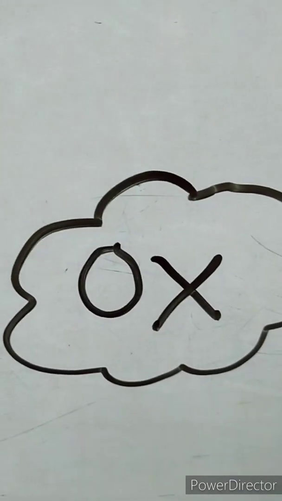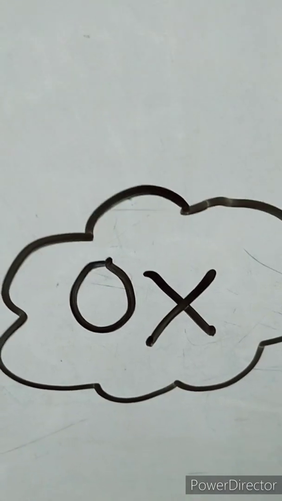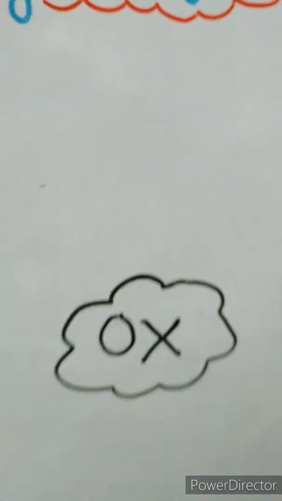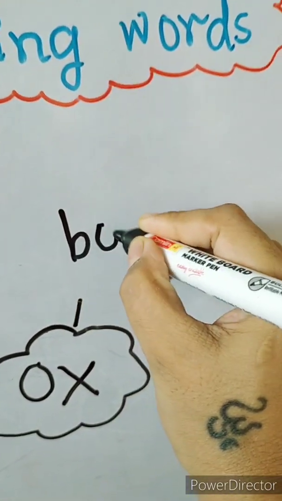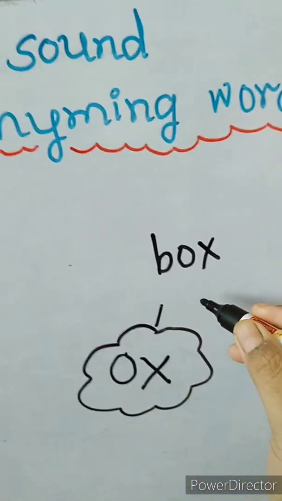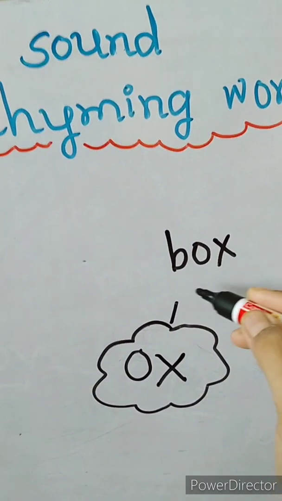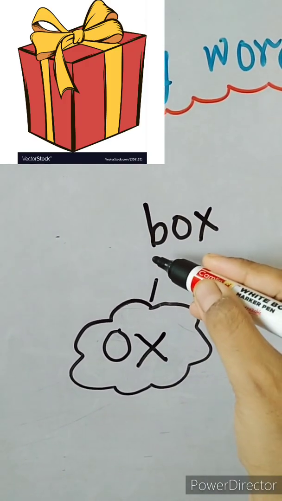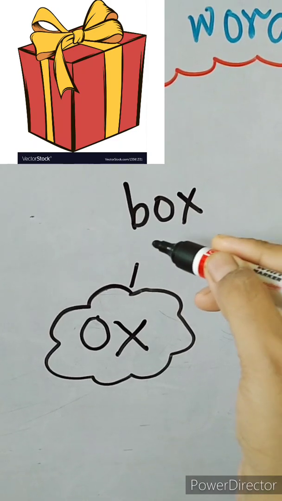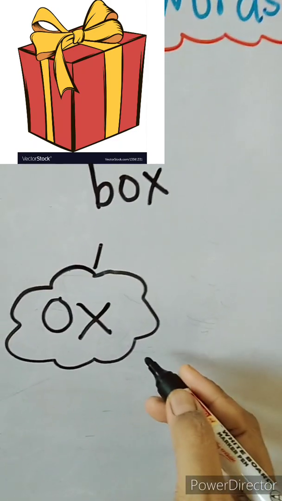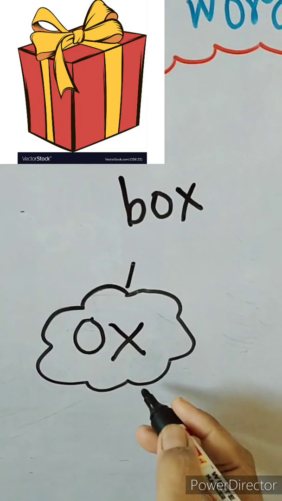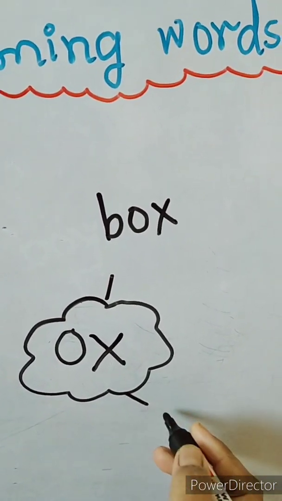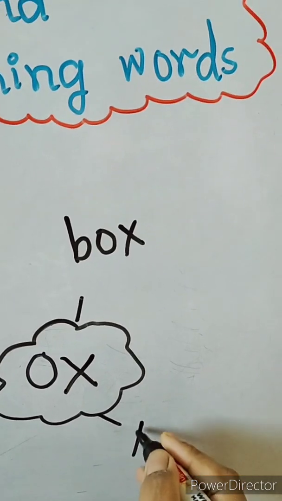Now we will do next word. Next is OX, ox sound. Which sound? Ox. First is B-O-X. Box. Now see. That is a box. Now the next is